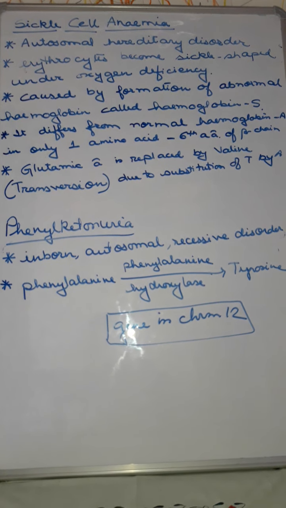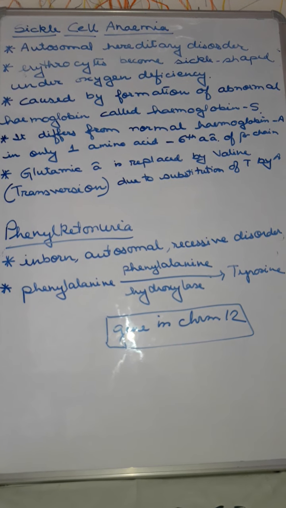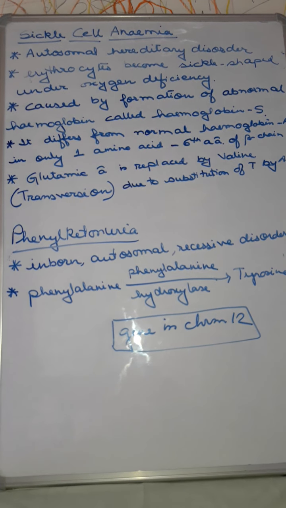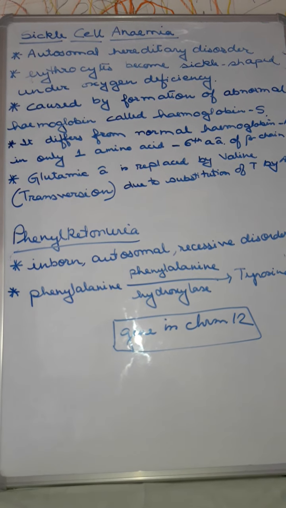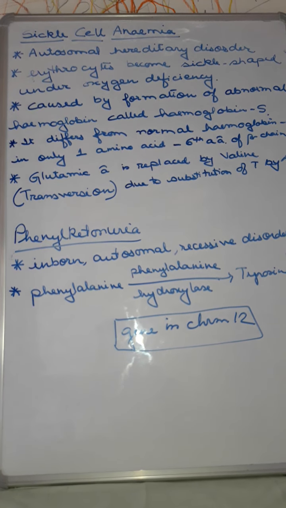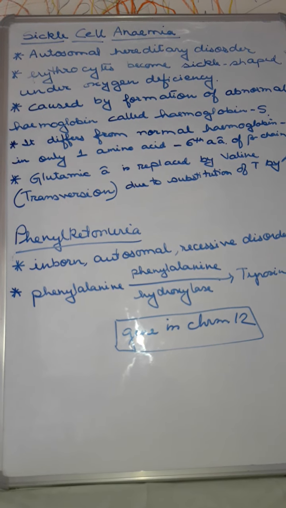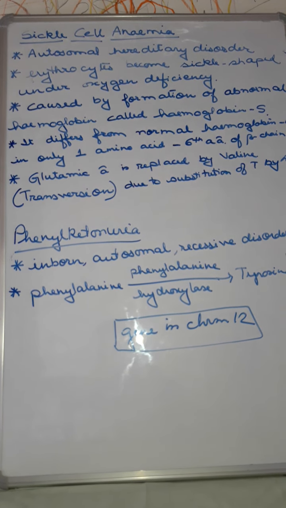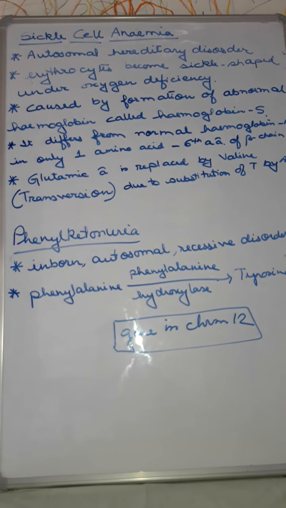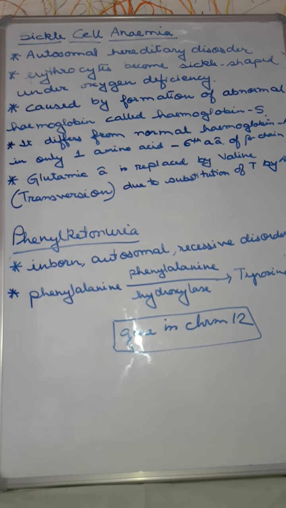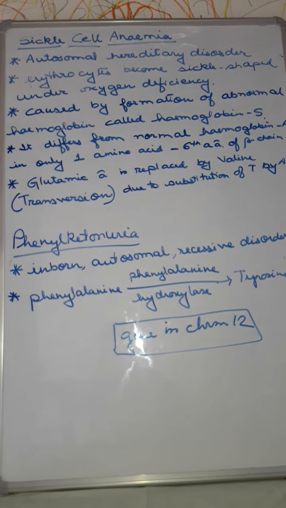Actually, this occurs due to a gene that is situated on chromosome number 11. Now we know that human beings have 46 chromosomes, isn't it? So here on chromosome number 11 the gene is situated, and due to some defective conditions a substitution mutation occurs there, for which CAC is transcribed into GUG and it will code valine instead of glutamic acid, which causes the sickle cell crisis under oxygen deficiency conditions.